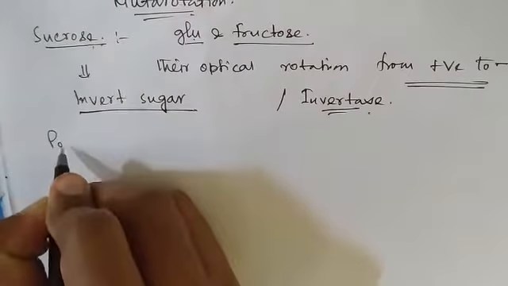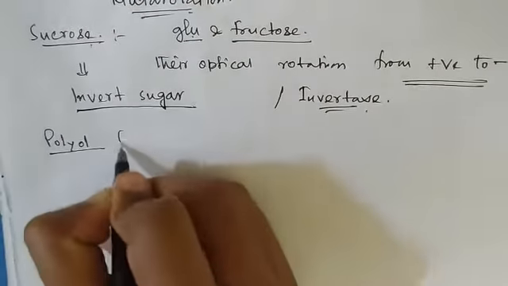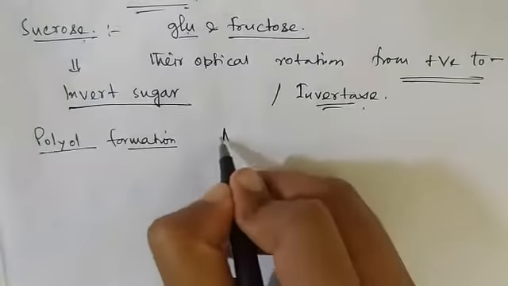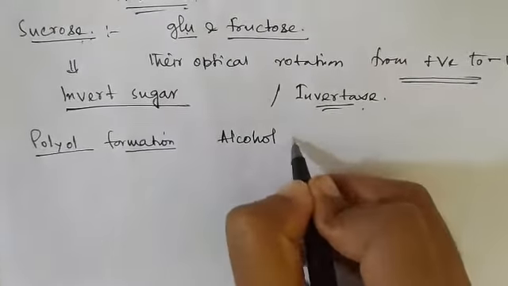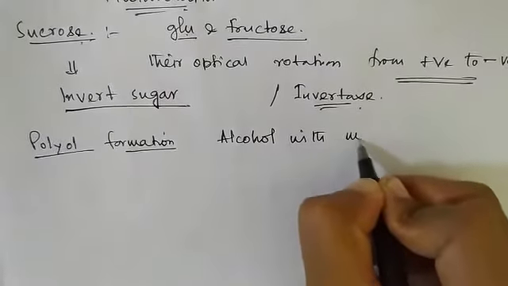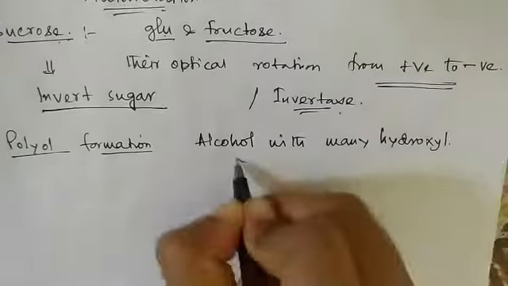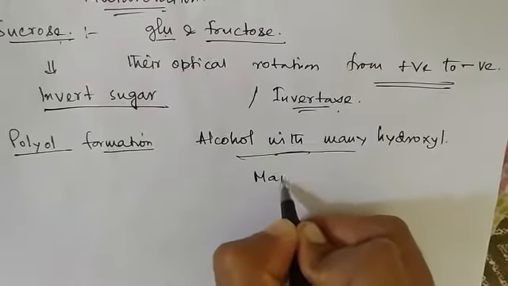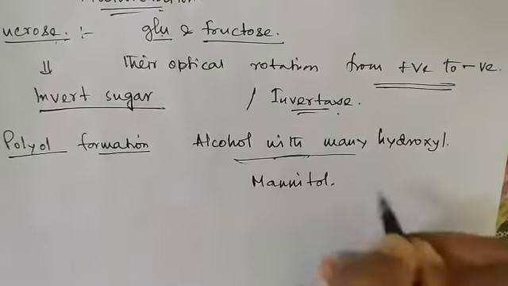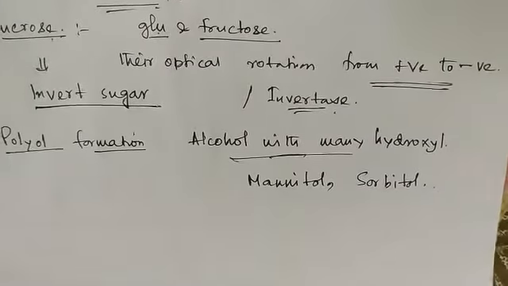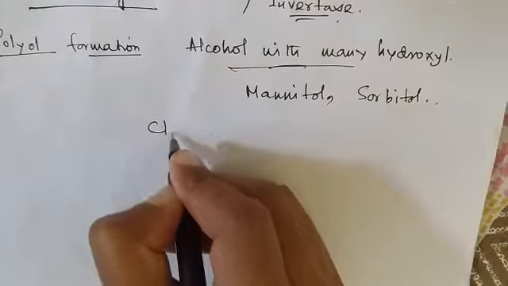Another characteristic I missed is polyol formation. Alcohol with many hydroxyl groups is called polyol, like mannitol, sorbitol, etc. Now I move to classification of carbohydrates.